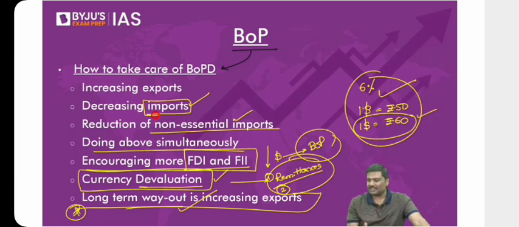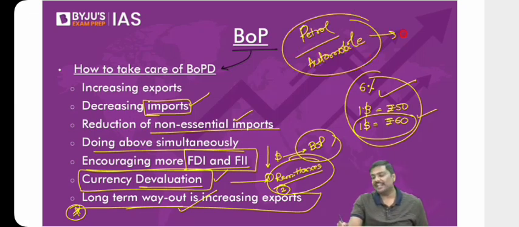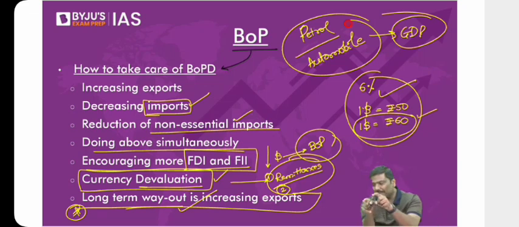Don't say both. Some of you said, sir, we'll do both. My dear, if you control the import of, let's say, petrol, you can control the import of petrol. You can control the import of automobile components today itself. But if you control this, will it have a limiting effect on GDP or not? You tell me. Will it limit the GDP growth today or not? Answer is yes, by the way.